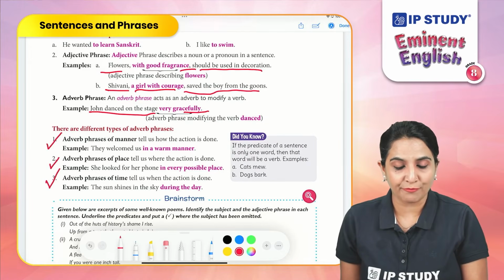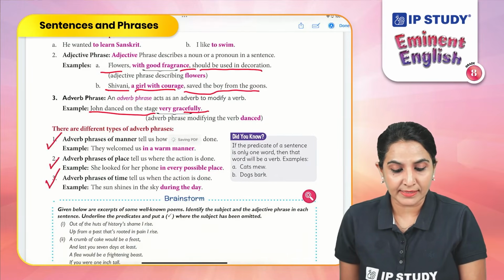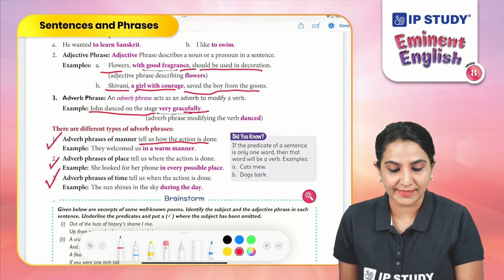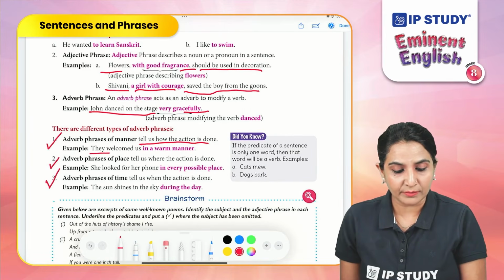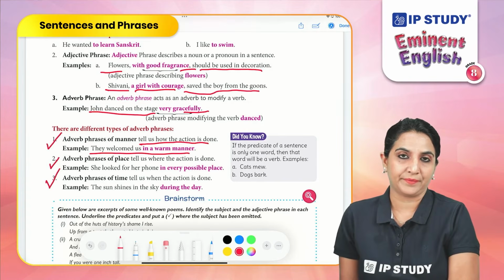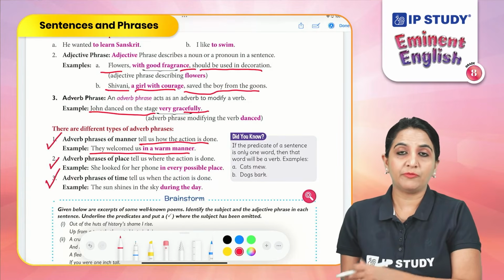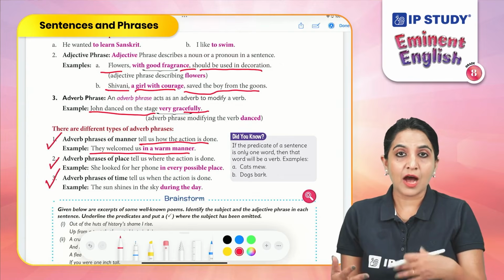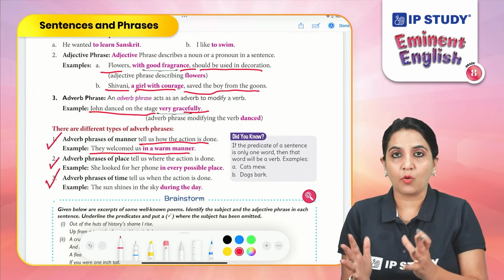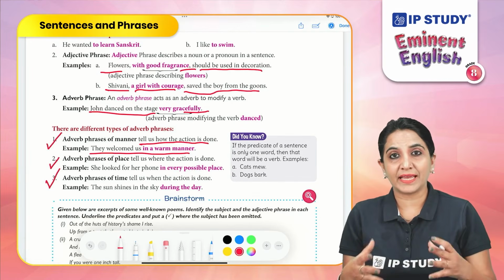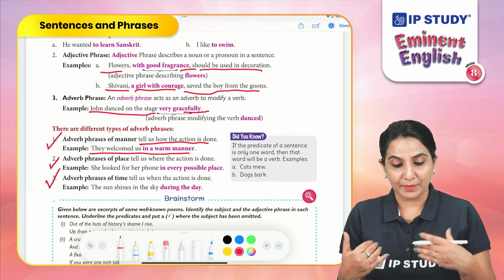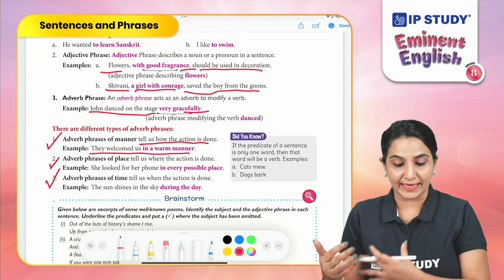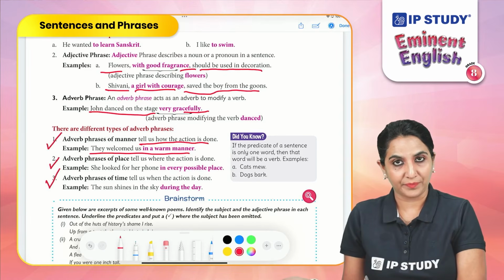Adverb phrases of manner tell us how the action is done. For example, they welcomed us in a warm manner. The verb welcomed, how did they welcome them? In a warm manner. So this phrase is modifying a verb, welcomed, by using words like in a warm manner.